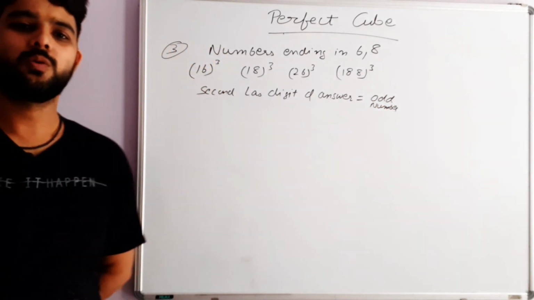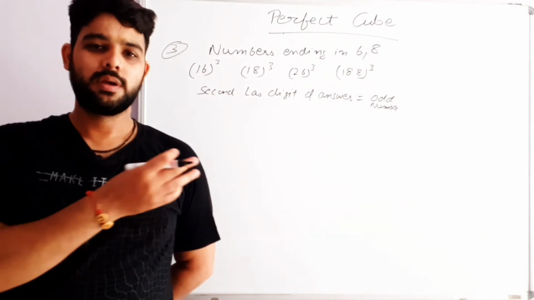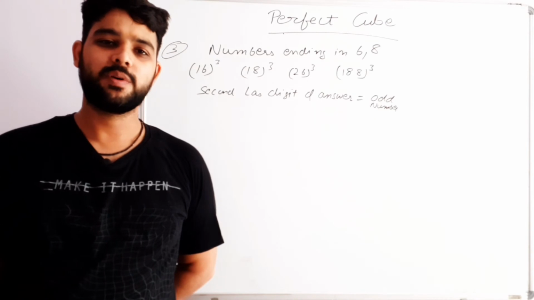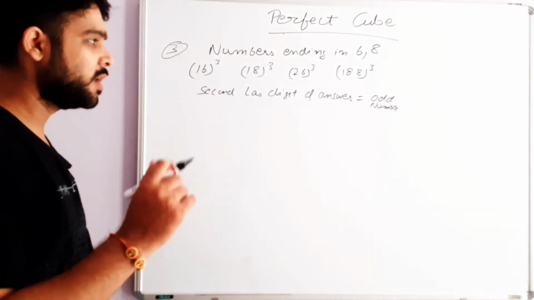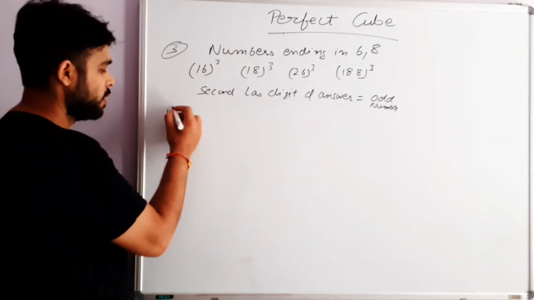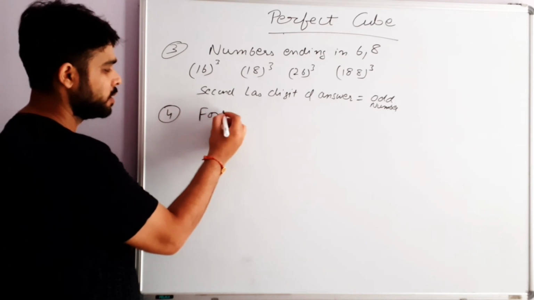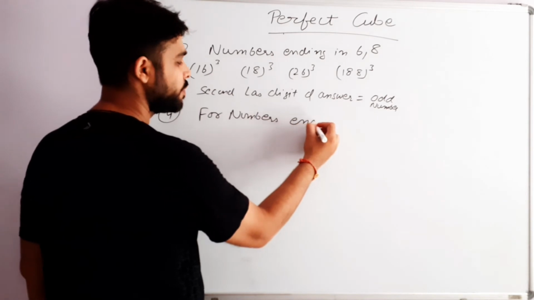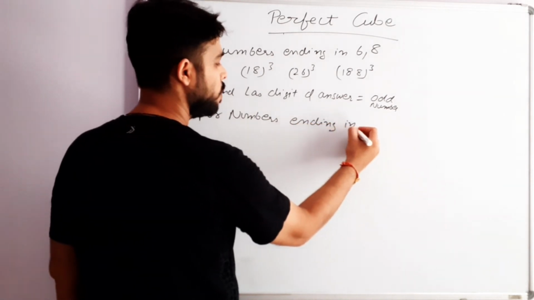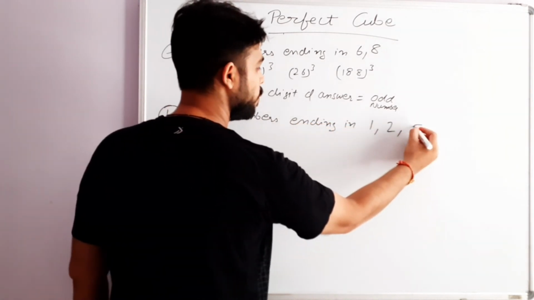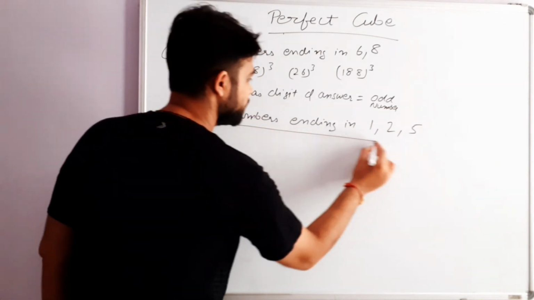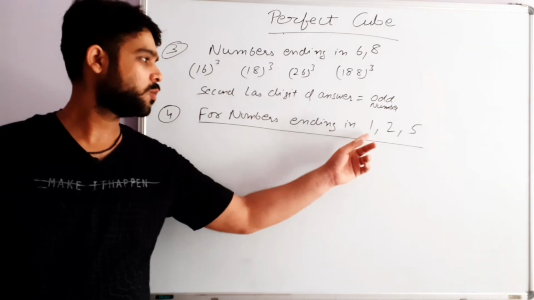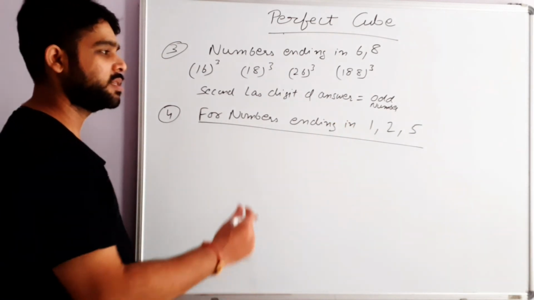Right. So with these 3 properties, including your digital sum method, you can easily find which are the perfect cubes. Now, another very important thing is for numbers ending in 1, 2, 5. This is basically for those numbers whose cube you are finding, where the last digit of those numbers is either 1, 2 or 5.